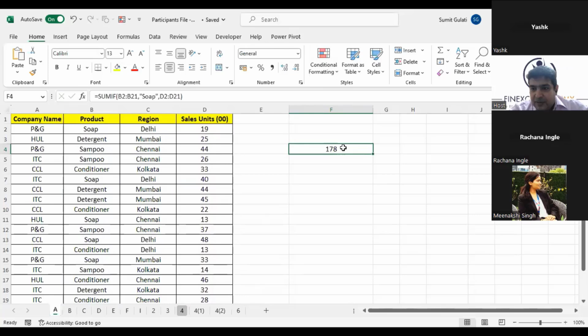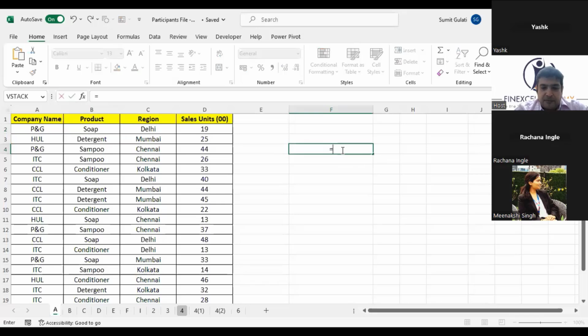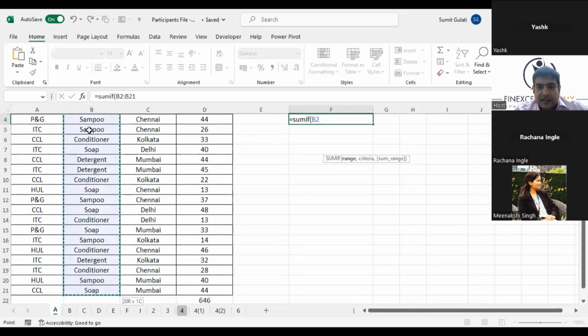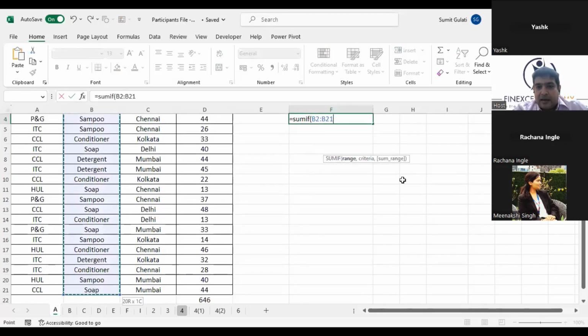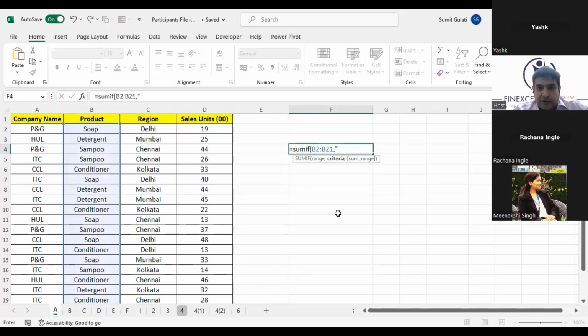If you have any doubts, I'll repeat this. The question was, how many total units were sold for a product which is soap? So I used a function which is SUMIF, sum under a condition. It asked me, give me the range. So I selected this range on which the criteria was to be applied. And I told it that here you have to look for a criteria which is soap. Then it asked me,